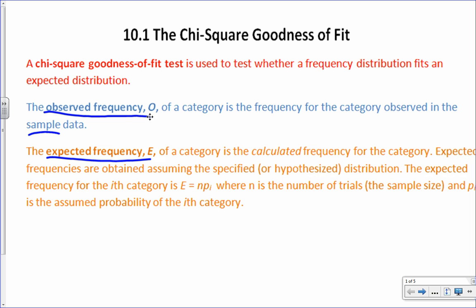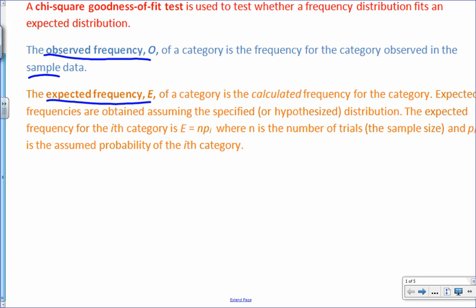So you may want to dig through your folders and find your chi-squared distribution. Before we go too far, what are some of the properties of chi-squared that you remember from that distribution? What were some of the things that made it different? Anybody remember? It can't go negative. Why is that? You're squaring it, so it's not going to go negative. Very good. A lot of our other distributions, like the normal distribution, can go negative. What's another one?